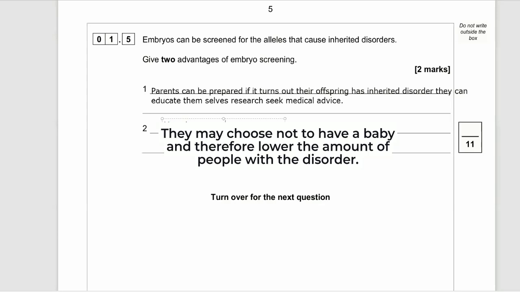Also, it may be an advantage. The parents may choose not to have the baby as they're planning to have a baby, and this may lower the amount of people with the disorder in the future. They may make the decision that they couldn't handle having a baby with extra needs and therefore plan not to have the baby or maybe find a different partner, which might be drastic, but still.